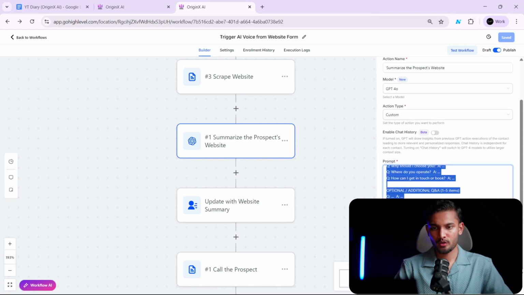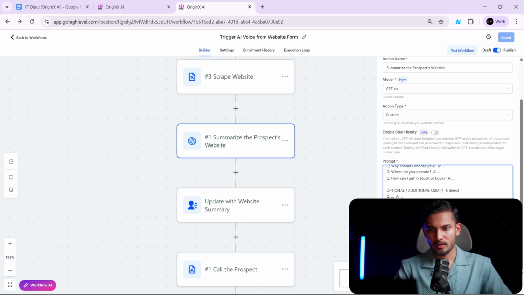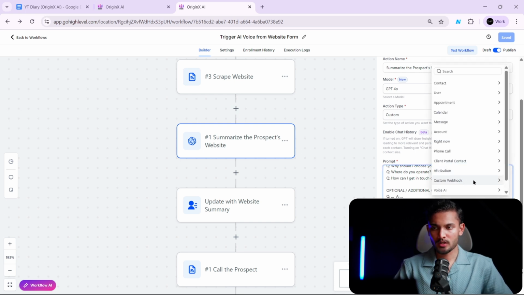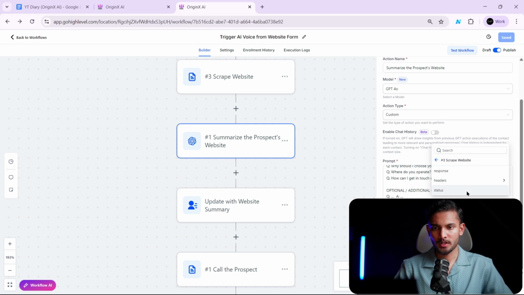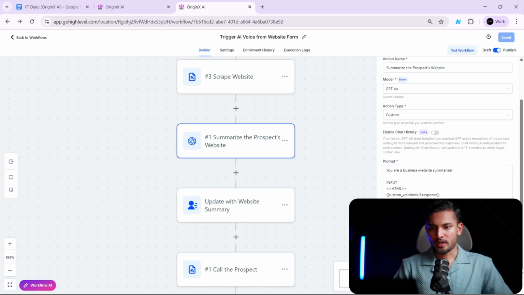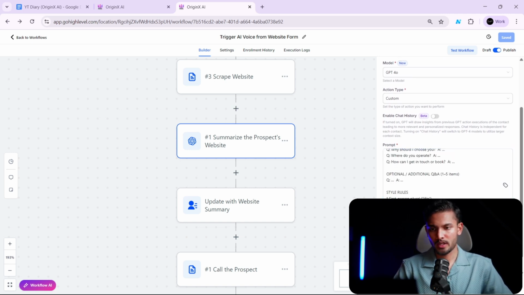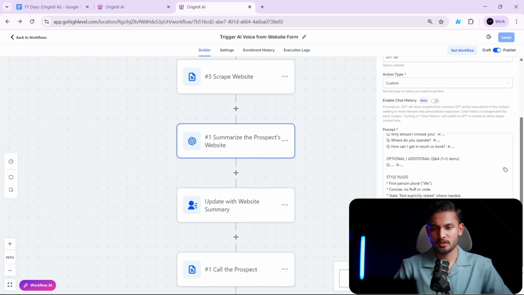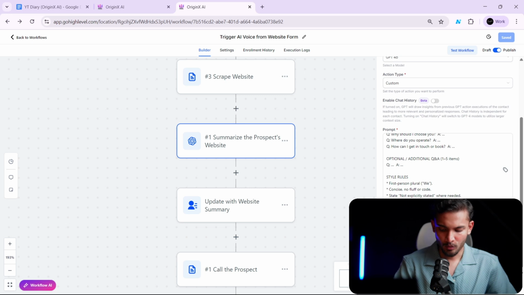So you're going to go to your prompt, right? And here you will click on this tag icon again. You will look for your custom webhook, and it says scrape website, this one, and this response. You want to click on it, and it will give you this. You just copy that, and you will paste it right here. Okay, so I've given you the prompt, and keep everything the same. You can dumb down the temperature to even 0, because the AI doesn't need to do any creative work. So you can even take it to 0. But yeah, I think 0.2 is good.